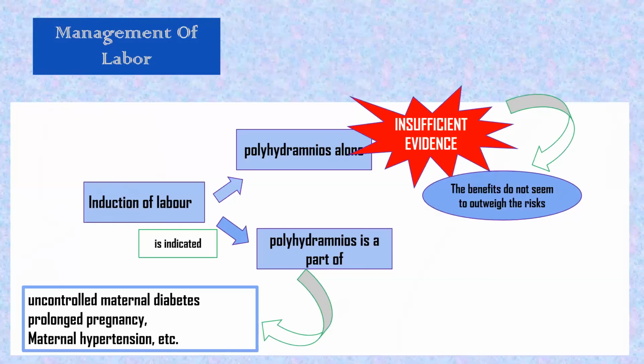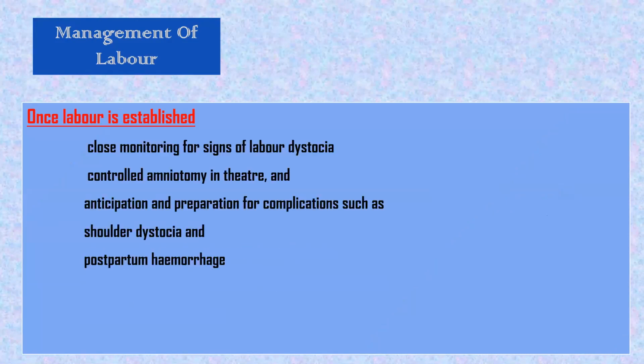So this was our before delivery induction of labor question. Now we are coming to the part of labor. Once labor is established, as we said earlier, there can be dysfunctional labor, prolapse, abruption, unstable lie. So close monitoring for signs of labor dystocia, controlled amniotomy in theater, and anticipation and preparation for complications such as shoulder dystocia and postpartum hemorrhage.